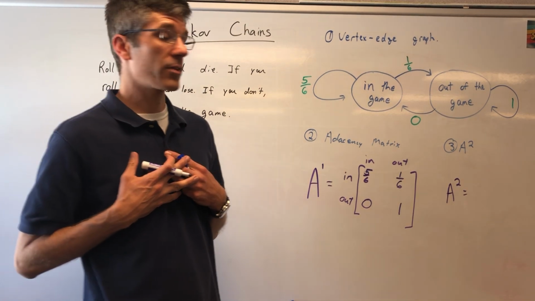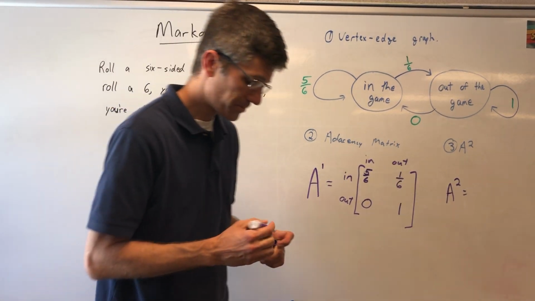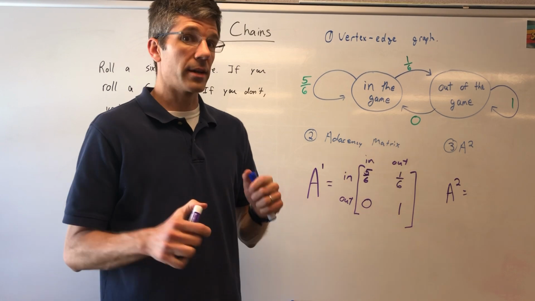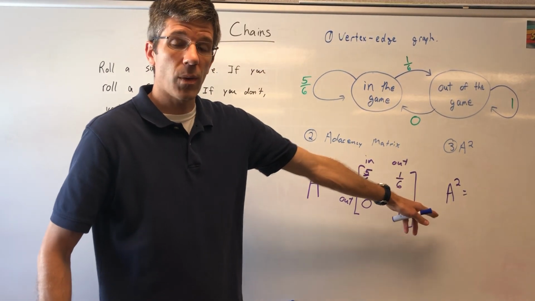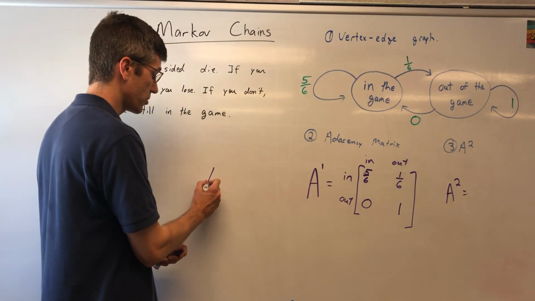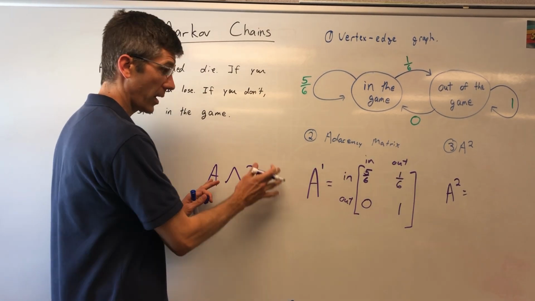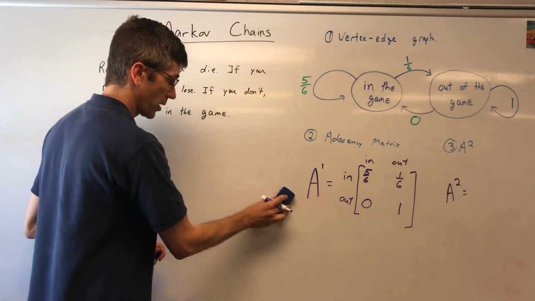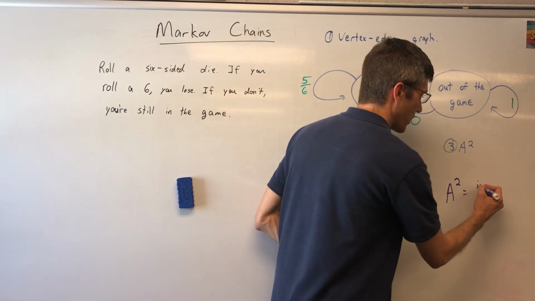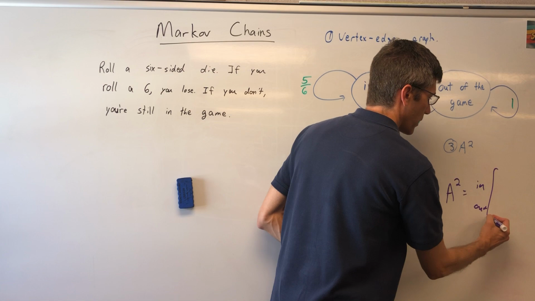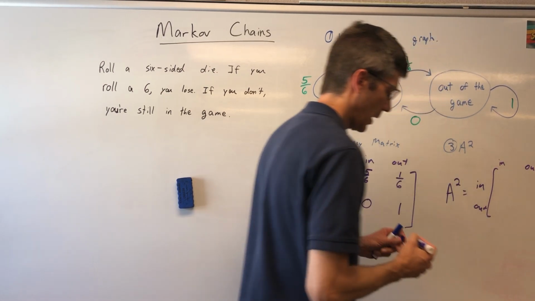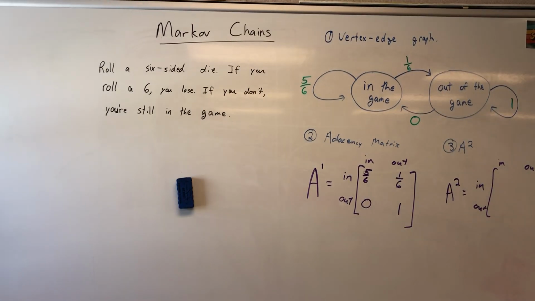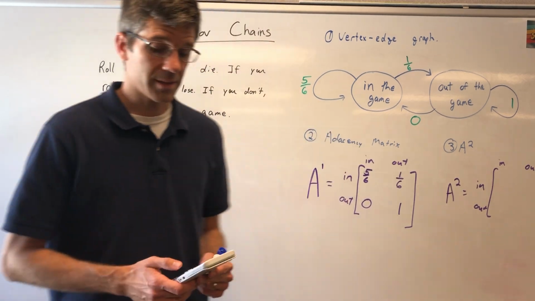I'm actually going to use a graphing calculator, but here's what you should do on these problems. You go to desmos.com/matrix, you type in A, and then when you need to find A squared, don't make it hard on yourself. You just do A to the 2nd power, and it'll crank it out for you. So here goes. We're going to find A squared. We're going to have in, we're going to have out. In, out. And I'm going to grab a calculator. And we're going to do this very quickly. And while I'm doing this, you may want to go ahead and write the sentence that I'm about to write.